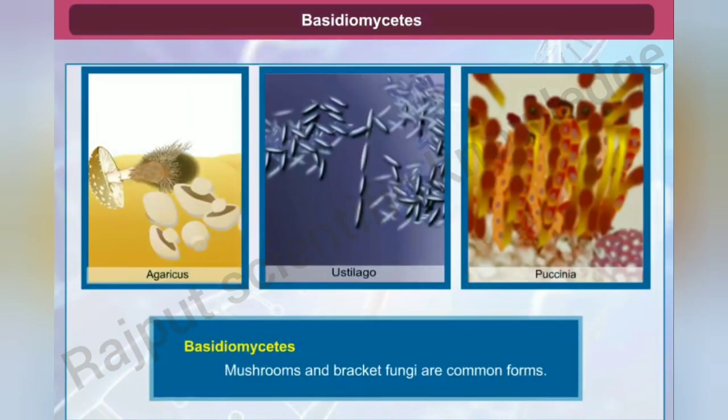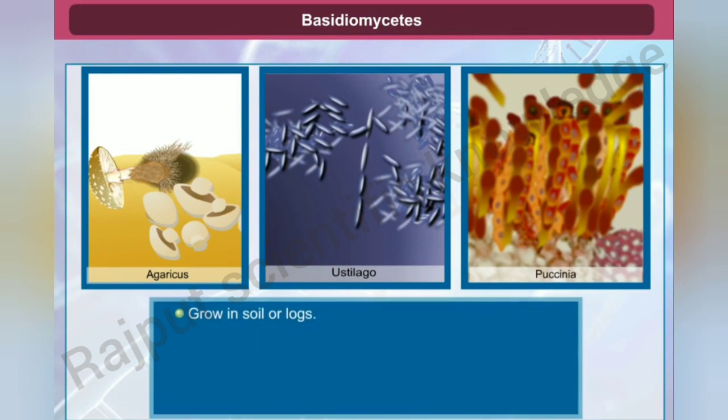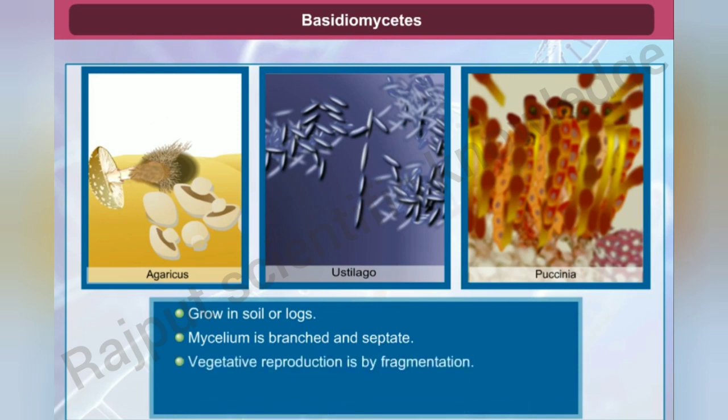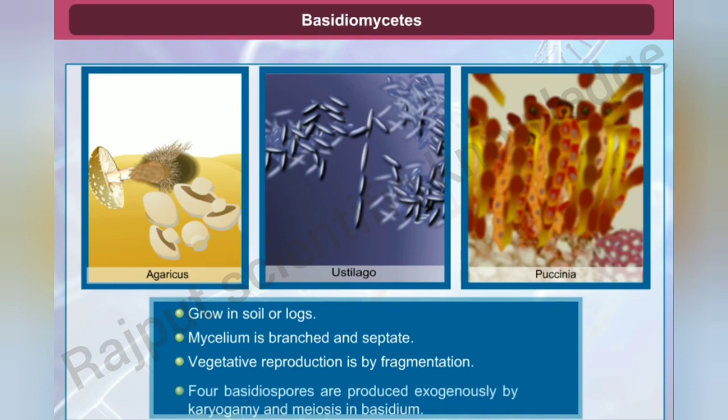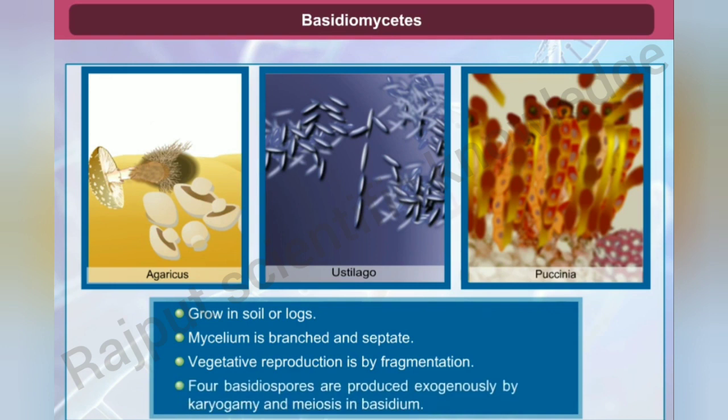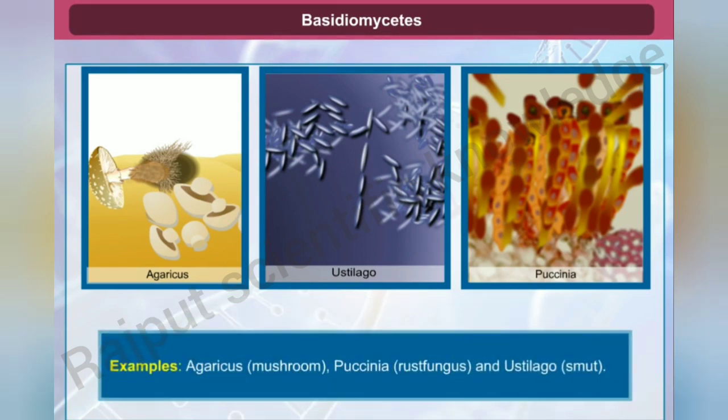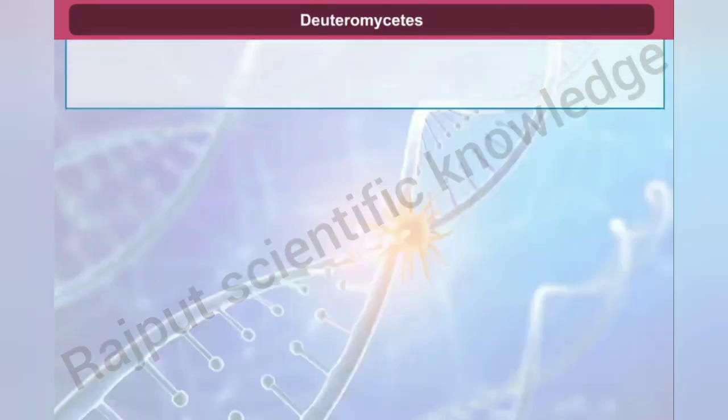Basidiomycetes. Mushrooms, puffballs, or bracket fungi are commonly known forms of Basidiomycetes. They grow in soil or on logs. They have branched and septate mycelium. Vegetative reproduction is done by fragmentation. Four basidiospores are produced exogenously after karyogamy and meiosis in the basidium. Examples are Agaricus, mushroom, Puccinia, rust fungus, and Ustilago, smut.